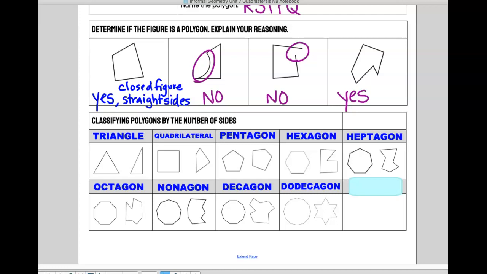Do, I personally think like dos is 2, right, in Spanish. That's not really the reason why, but it works for me. 2 plus 10 is 12, so 12 sides. So that one, if you need to, 12 sides.